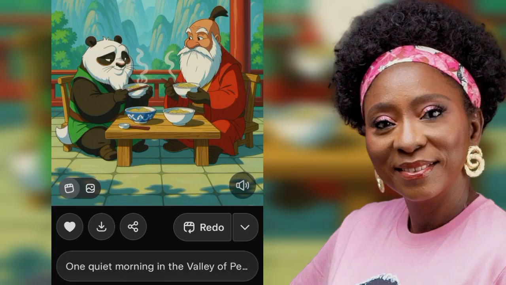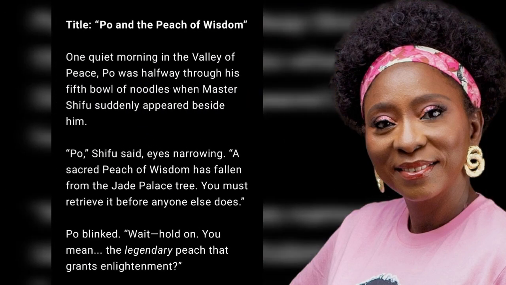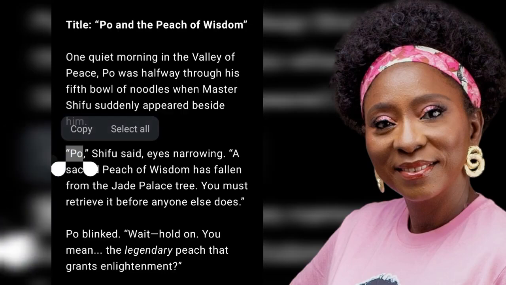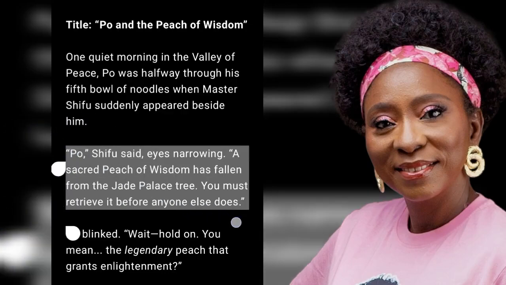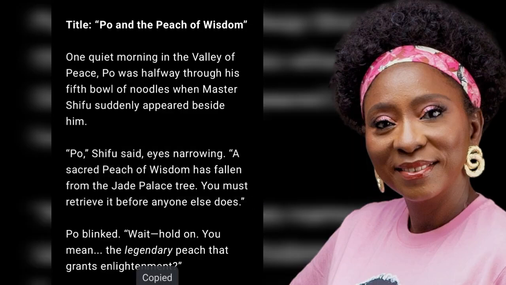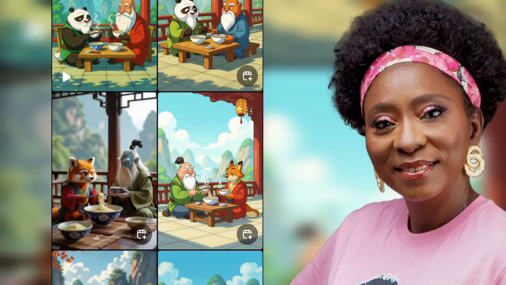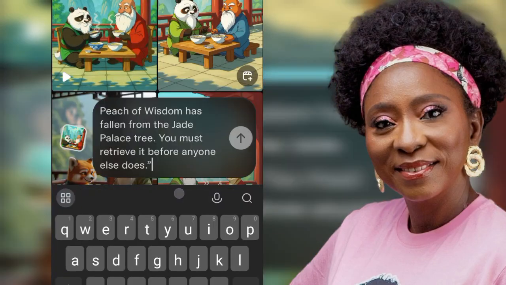So you can just imagine that portion has been created. If I download this, that's my first portion. I'll go back and pick another portion, because that's what we want to do. So I'm going to come back here and pick this section, then copy that, go back to GROK, and paste what I have in the bar here. Let's see what it's going to give us.